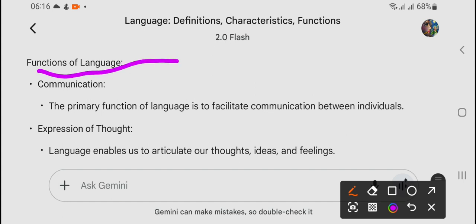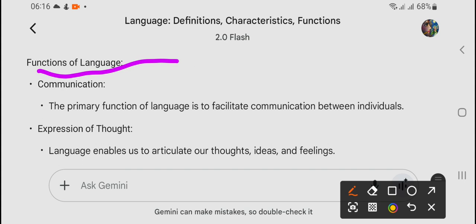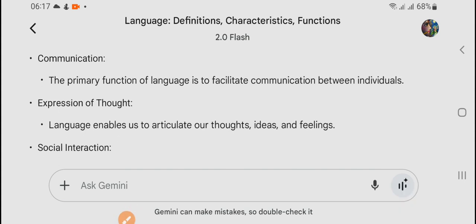Okay, so functions of language is what? First is communication. The primary function of language is to facilitate communication between individuals. Now you have to understand, characteristics means you are describing what a cell phone is. Suppose I don't know.